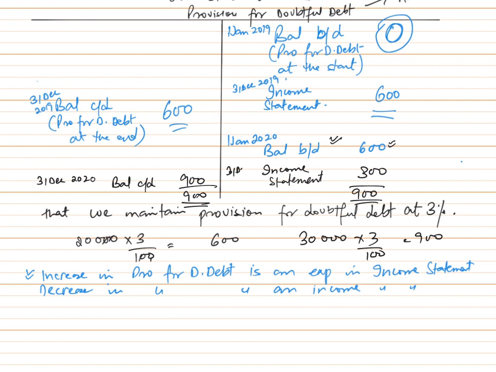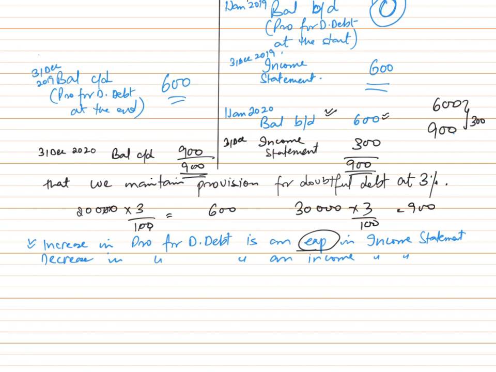So we can safely say, since our provision for doubtful debt was 600 at the start of the year and 900 at the end of the year, it increased by 300. So this 300, as you can see, is an expense in income statement, when we make it on 31st December 2020, right? But now if I talk about third year, I'll remove certain things from here.